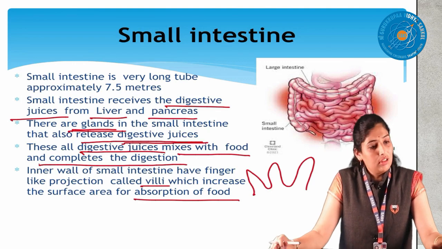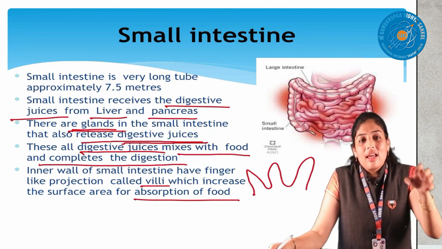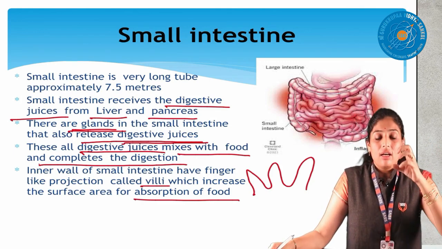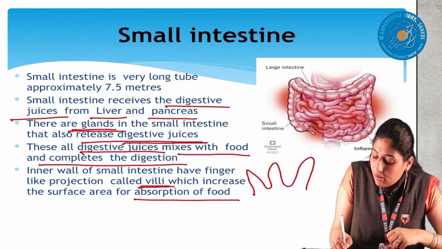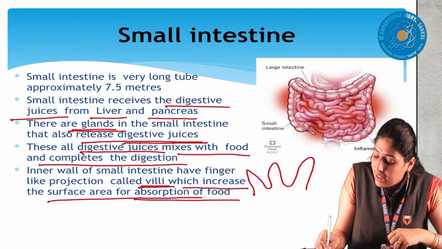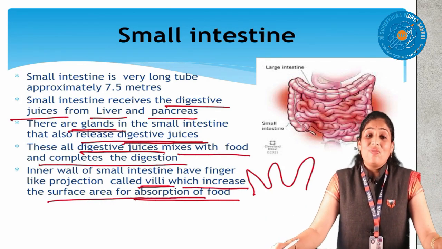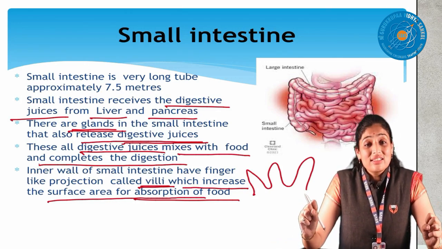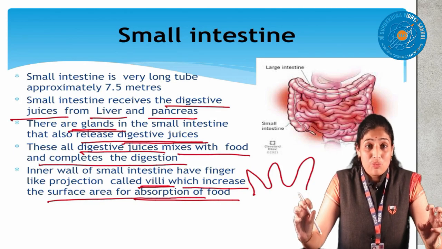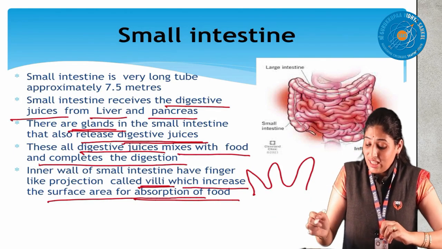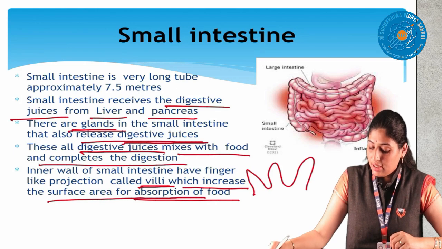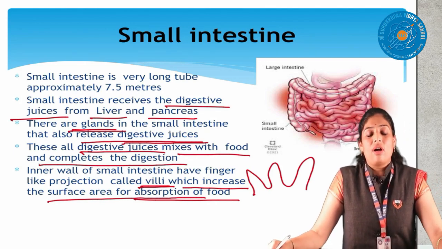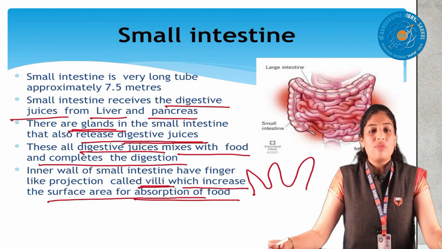It's villi. Then, when digestion is done, these villi suck, or absorb, the digested food. The villi increase the surface area for absorption of the food. Finally, two functions. One, digestion. After digestion, the villi help in the absorption of the digested food. The inner wall of the small intestine has finger-like projections called villi, which increase the surface area for absorption of food.